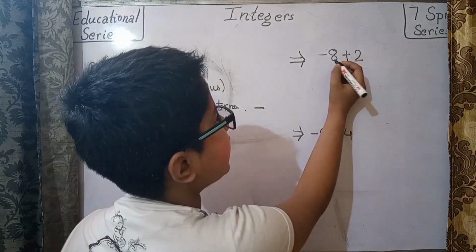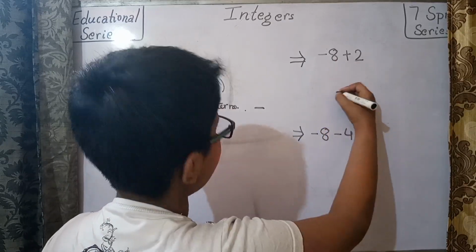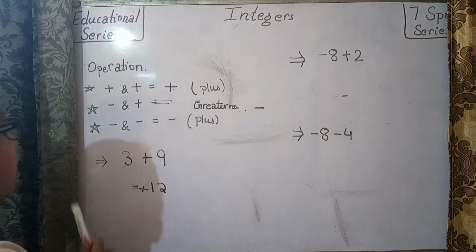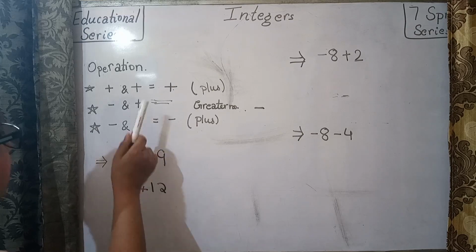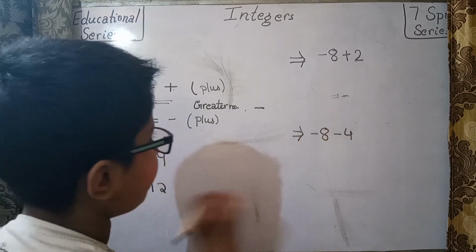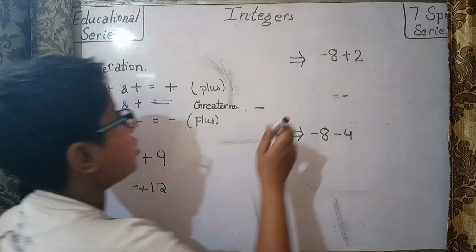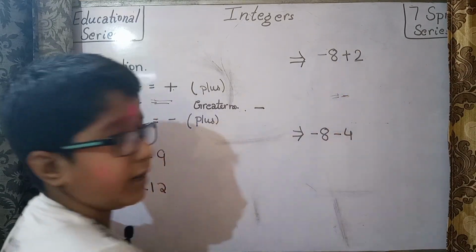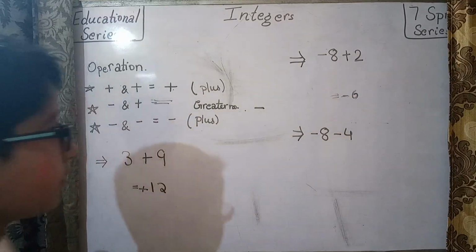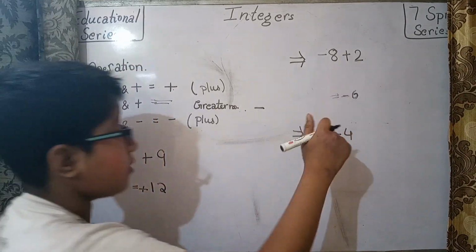So the answer will be negative, because here the greater number is 8. 8 is greater than 2 and it has a negative sign. So the answer will be 100% a negative digit. Now what will be the answer? When minus and plus came face to face, the sign in the answer will be minus, and the operation which will be done will be subtraction. So we subtract 8 and 2. It will be 6, and the answer is obviously minus. So minus 6 is the answer of this question.